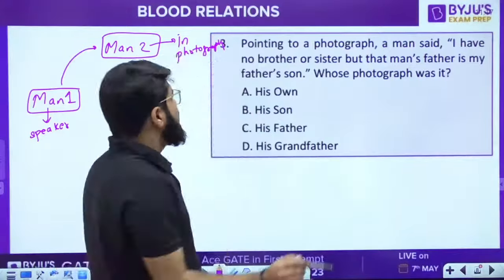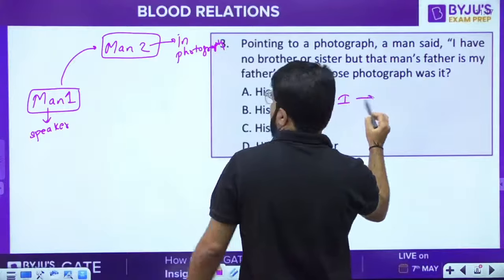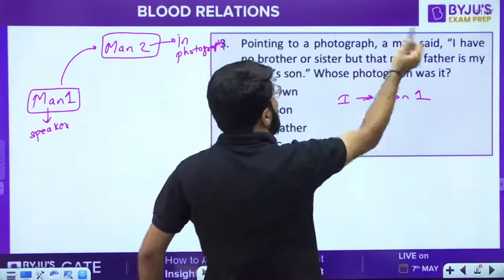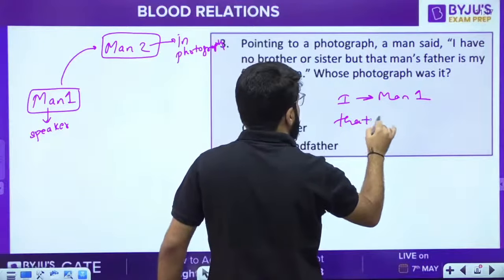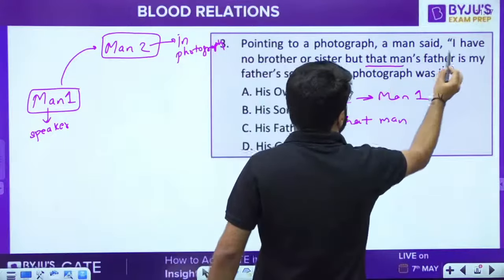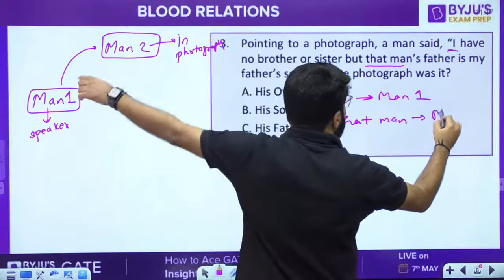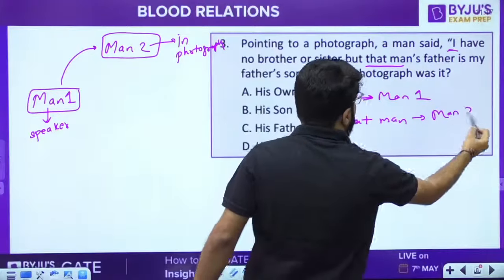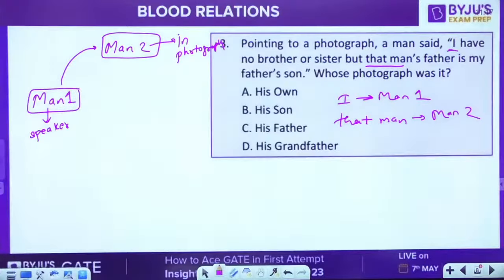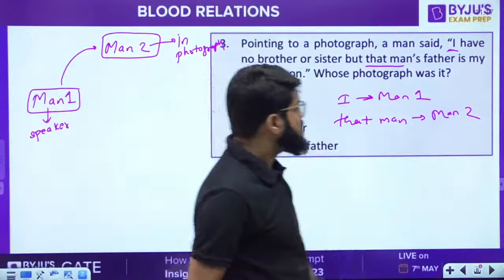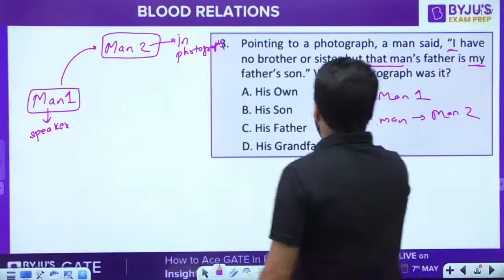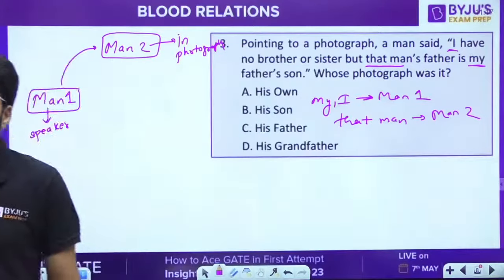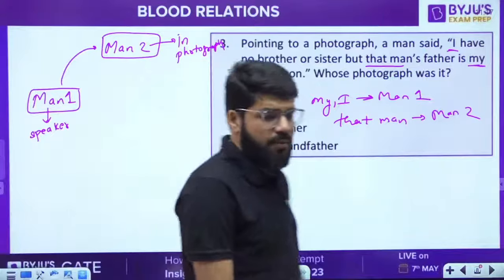Pointing to that man 2, he is speaking. I have no, so who is I here? I means man 1. I have no brother or sister, but that man's. So who is that man? The man in the photograph, that is man 2. Is my father's son. Again, my, whether it is my or I, is man 1, the speaker himself. Now let us see what answers you come up with.